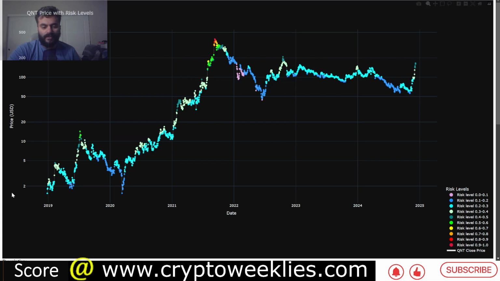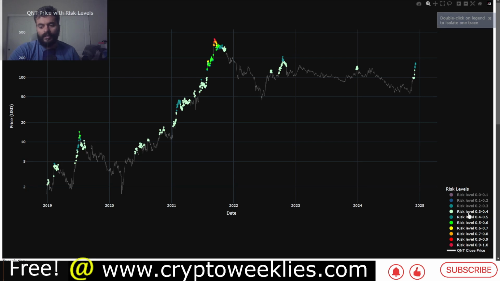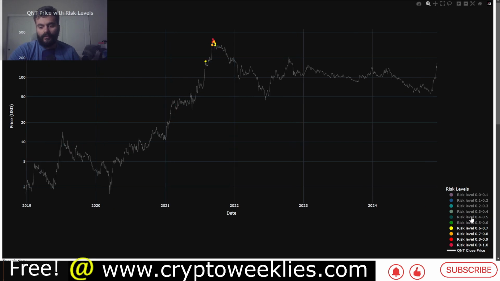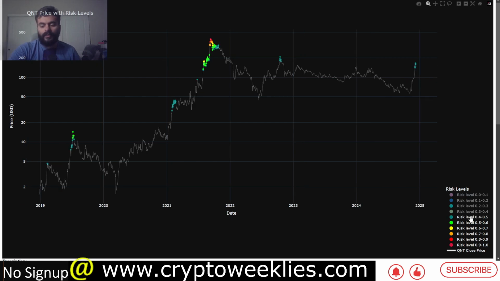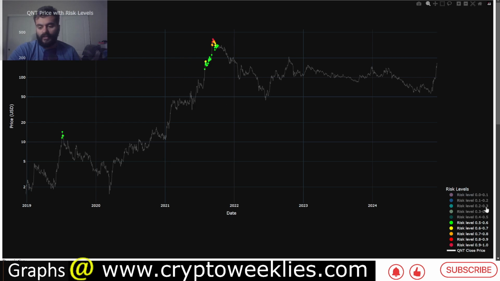Again, this is price color coded with respect to the risk at any point in time. The purpose is to identify when it's a great time to DCA out of the market. Let's say the hypothesis is DCA out of the market, especially for an altcoin, whenever the risk levels are greater than 40%. Again, today the risk is at around 54%, or if the risk is meaningfully higher than 50%, those are the times to get out of the market. This model helps identify those times.